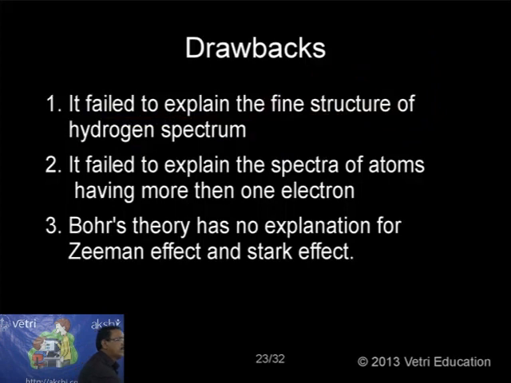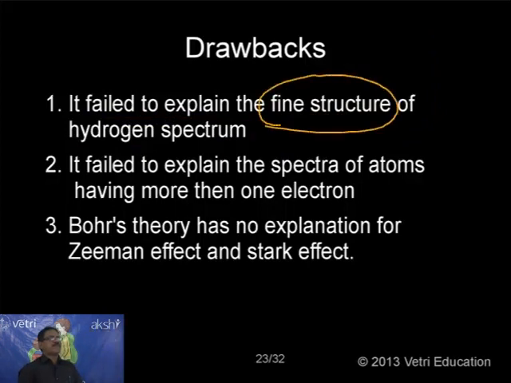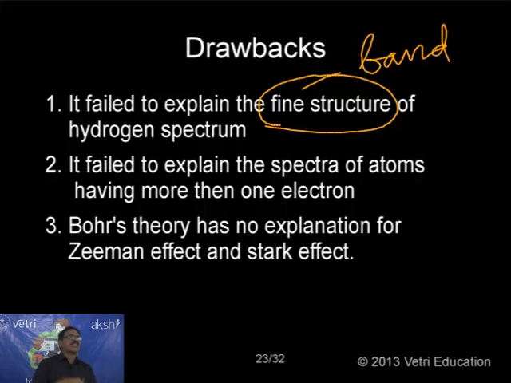But what is fine? When the same line spectrum is placed in a magnetic field or electric field, it was observed that it splits further. We are getting a band spectrum. Kindly follow, band spectrum. It is not a line, it is a series of lines. How this band spectrum, which is called fine spectrum, is obtained, Bohr cannot explain. He failed to explain the fine structure of the hydrogen spectrum. That's the first drawback.